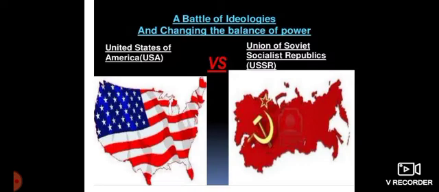Proxy wars are those where these two countries are not seen to be directly involved in the war, but they had the backing. For example, the Vietnam War, the Korean War, and the Afghan War, where you have the involvement of these two countries, the USA and the USSR. These were the proxy wars being fought, backed up by these countries. So it is a battle of ideologies and changing the balance of power.